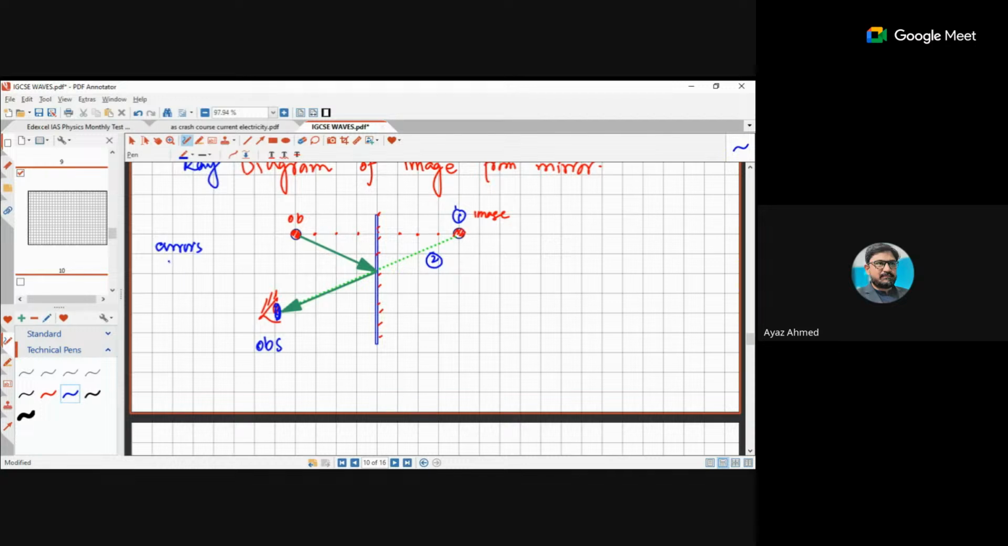Arrows will be from object to mirror and from mirror to observer. Am I right? Is there any doubt in this one? This is your step number three. So this is the ray tracing for single ray diagram. This is for single ray diagram.